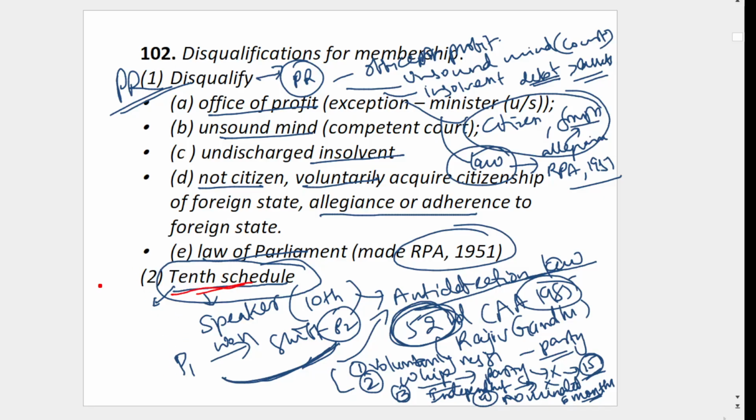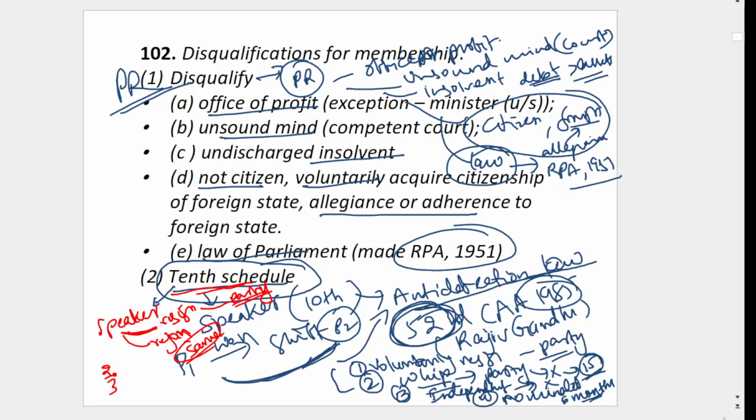There are some exemptions for this 10th schedule. For example, if the Speaker is resigning from the party, remember, from any political party, he is resigning. This 10th schedule will not apply to him. Of course, he can rejoin the same party. He cannot join the other party. That is not allowed. He can resign and say independent. Of course, he can again rejoin the same party. Then also it is okay. For the Speaker, this is the power or exemption given.